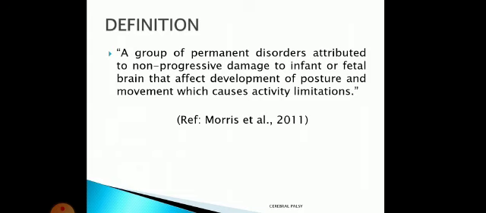Like if you consider Parkinson's, the damage will be progressive. If you consider motor neuron disease, again the damage will be progressive. But in case of cerebral palsy, it will be non-progressive damage to the infant or fetal brain. Infant means up to 1 year of age. Sometimes a few literatures also support up to 2 years of age. Fetal brain means before birth, that affects development of posture and movement, which causes activity limitation. Clear? So this is causing problems in posture and movement, which causes various limitations of activities of daily life.